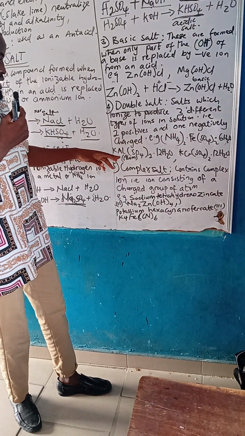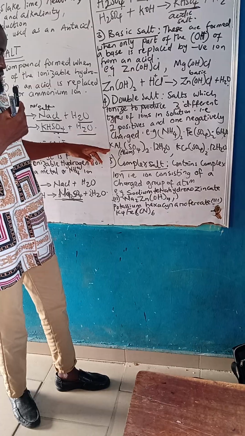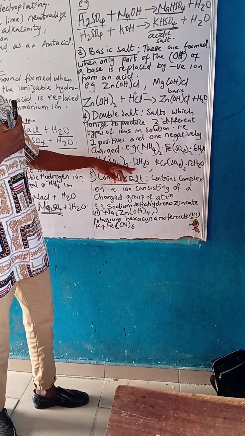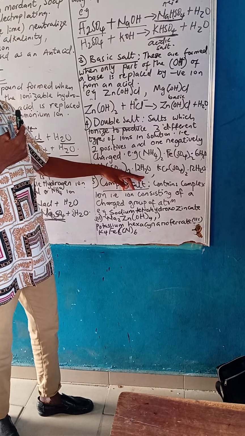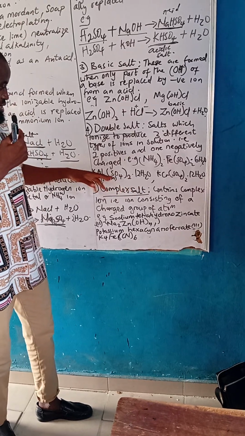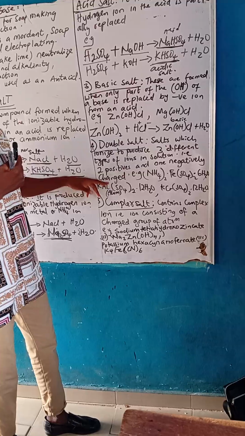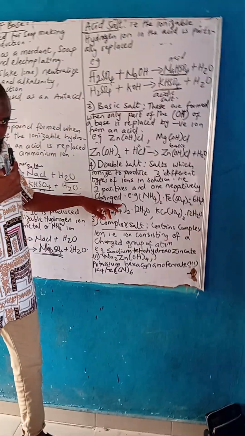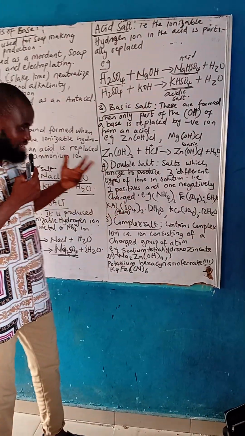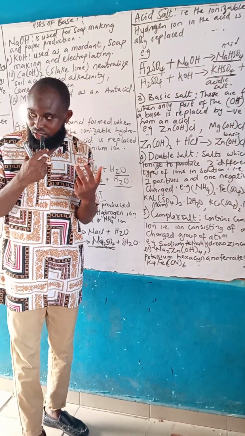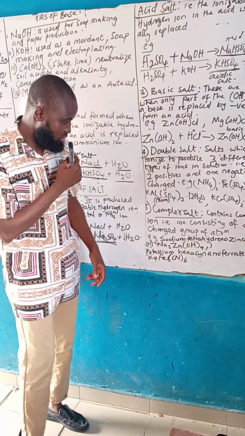Look at this one too. The second one is aluminium potassium sulfate, potassium aluminium sulfate dodecahydrate. So potassium is positive, aluminium is positive, and sulfate is negative. That is, they must always have two positive and one negative.